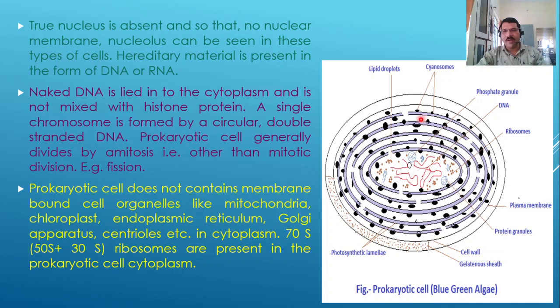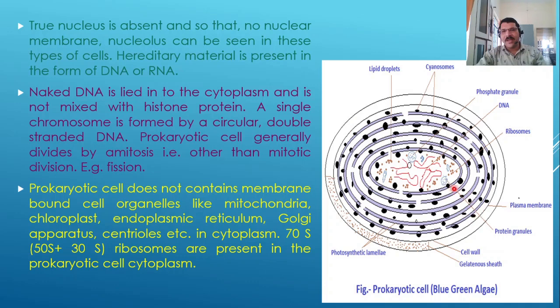So the prokaryotic cell is the most common and primitive type of cell, which can be seen in some bacteria, archaebacteria, and some blue-green algae. The most important feature of the prokaryotic cell is that it contains no true nucleus. Also, it contains none of the cell organelles which are present in the eukaryotic cell.